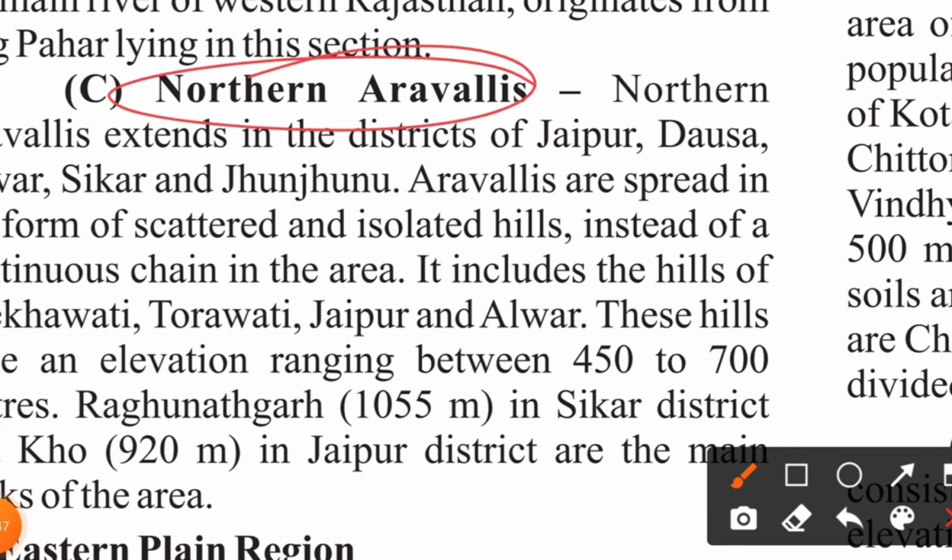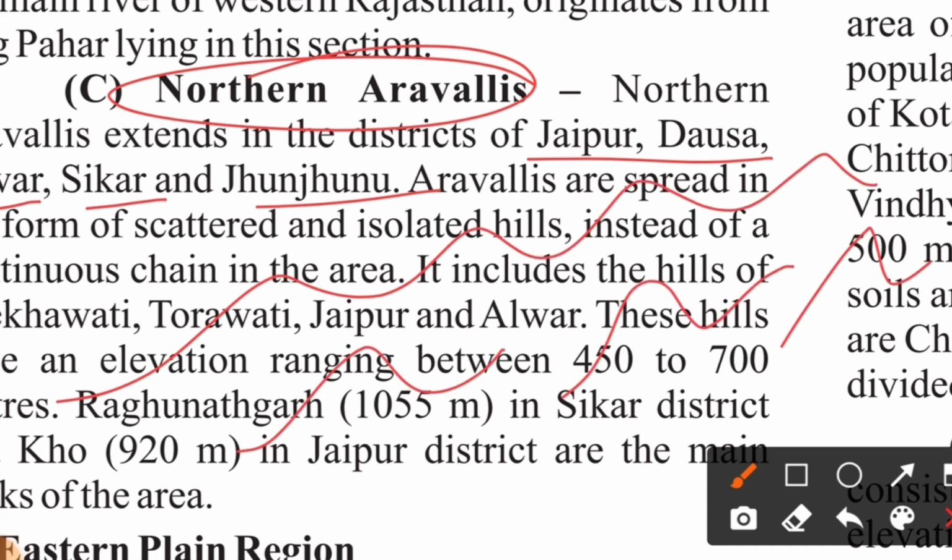The northern Aravallis extend in the districts of Jaipur, Dausa, Alwar, Sikar and Junjunu. Aravallis are spread in the form of scattered and isolated hills instead of a continuous chain in the area. So it is not a continuous chain of mountains, but it is scattered.